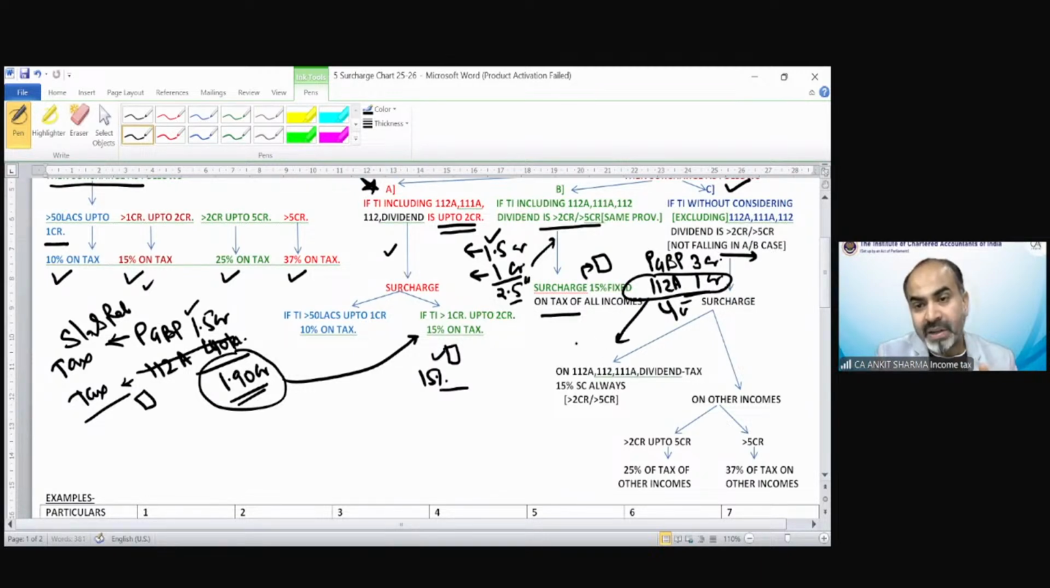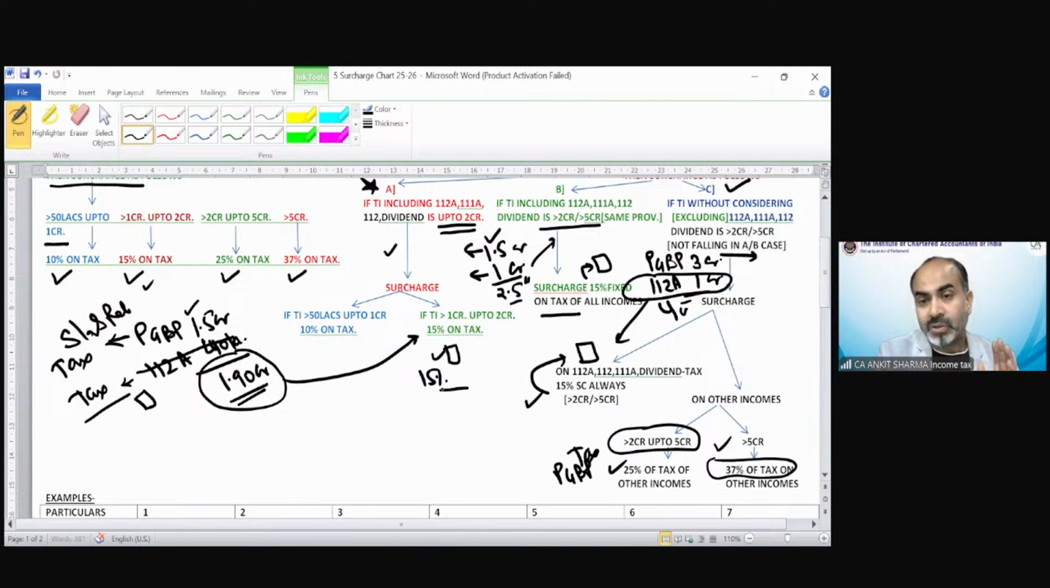So whatever would be the tax on section 112A, the surcharge rate would be 15%. And for the tax on PGBP income, if it is more than 2 crore up to 5 crore, the surcharge rate would be 25%. And suppose it is not 3 crore but more than 5 crore, say 8 crore, then on the tax on that PGBP, the surcharge rate would be 37%. So the surcharge on 112A would be 15%.